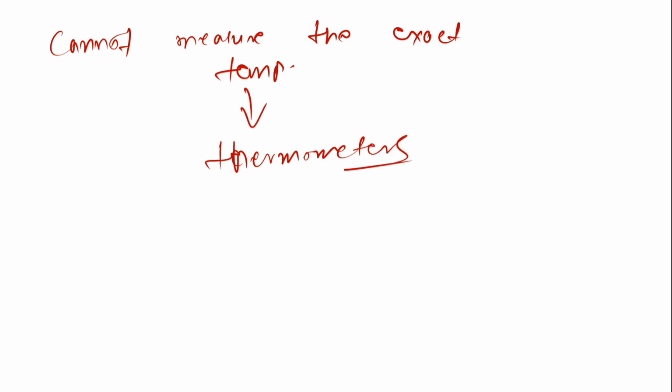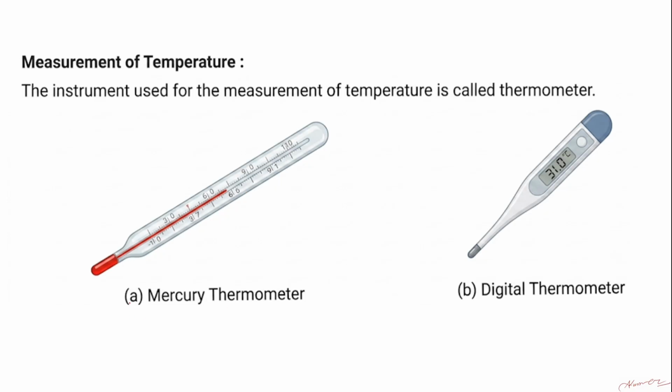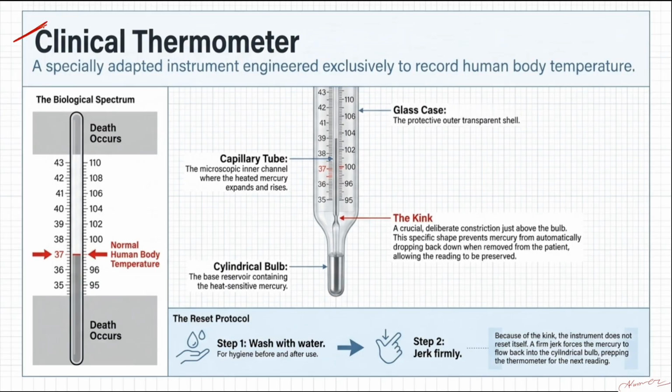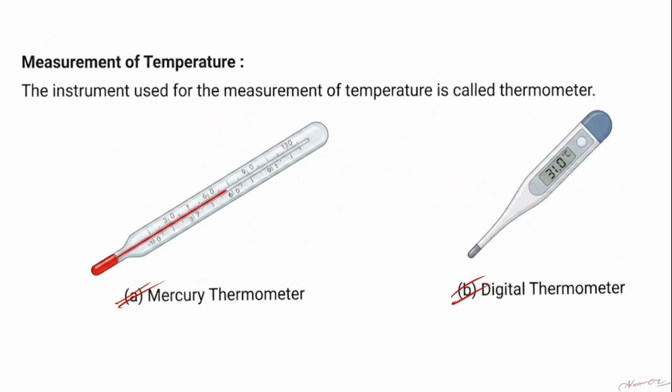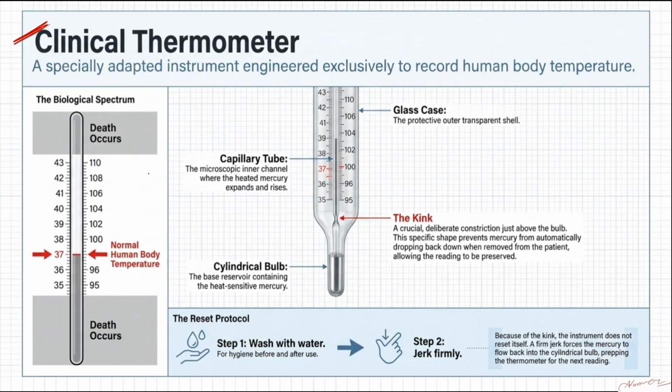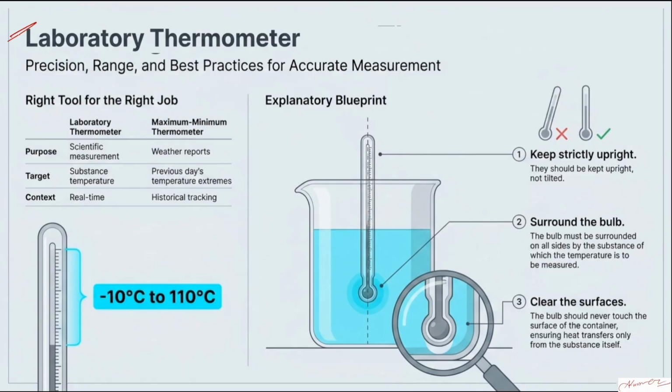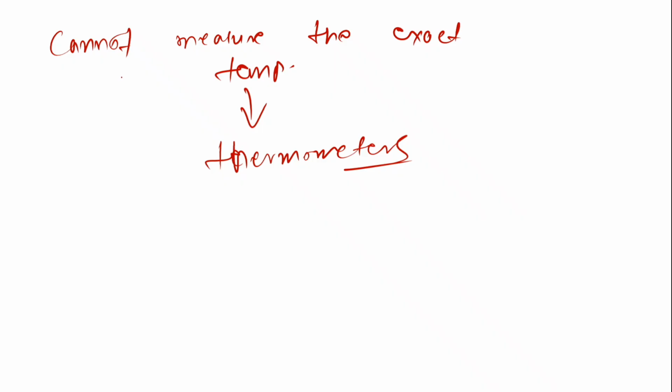Thermometers. Okay. Now, in this section, we'll talk about thermometers. There are different types of thermometers that we will cover. The first one is the mercury thermometer, then we'll talk about the digital thermometer. Next we'll talk in detail about the clinical thermometer. The mercury thermometer and the digital thermometer are both called clinical thermometers. We'll discuss how they work, and next we'll talk about laboratory thermometers.